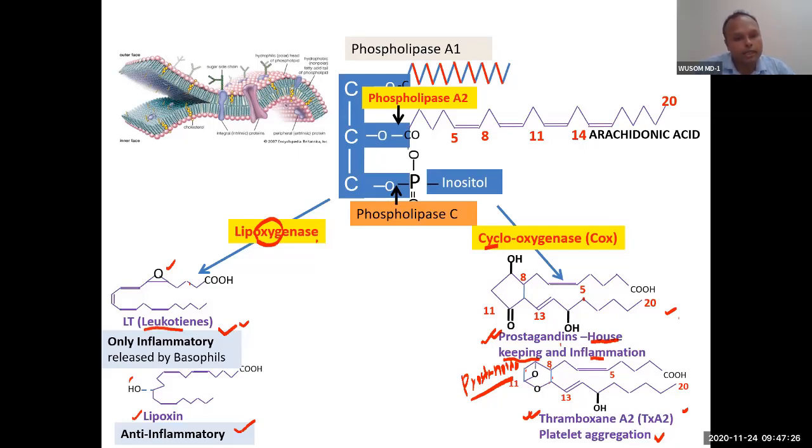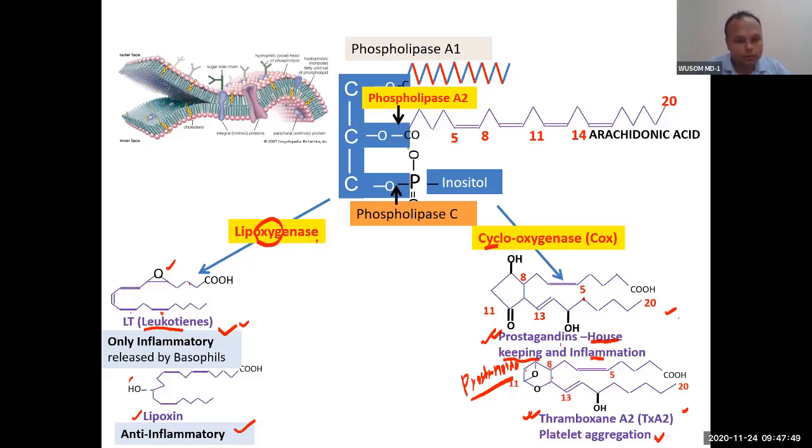Remember that trienes are compounds with conjugated double bonds, 1, 2, 3. Leuko means leukocytes; the trienes released from leukocytes are leukotrienes. You can remember it that way. It actually has 4 double bonds, but it has been called trienes.